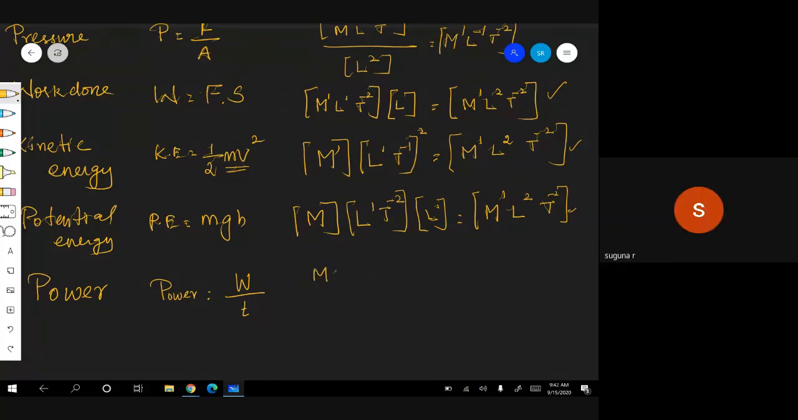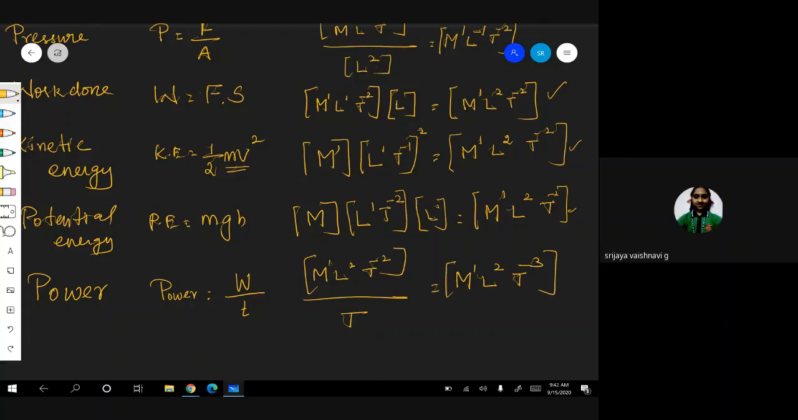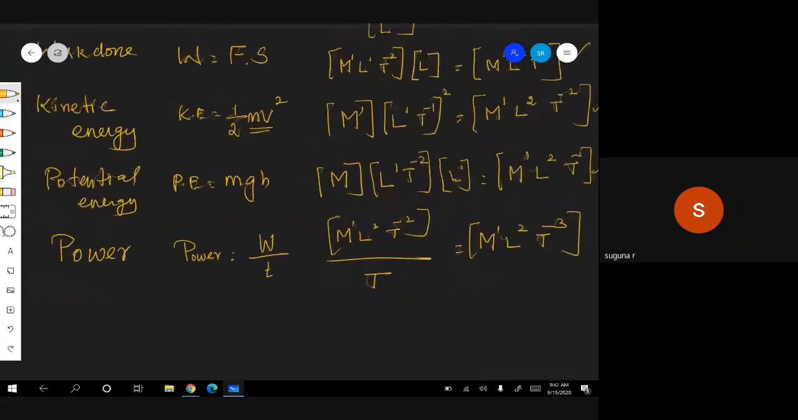M1 L square T power minus 2 and divided by time. Correct? Okay, therefore, what is that? M power 1, L square, T power minus 3. This is for power. Hope you are following, children. If you know the formula, you can derive the dimension.